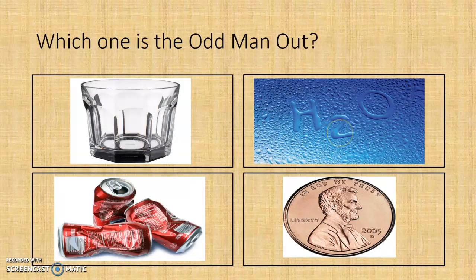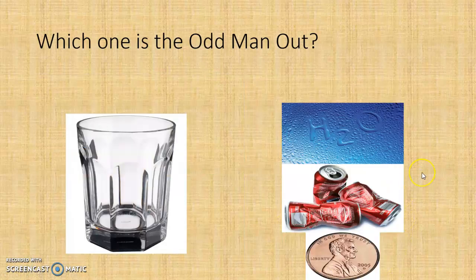Okay, which of these is the odd man out? We have glass, water, aluminum cans, and a copper penny. If you selected glass, you were correct.